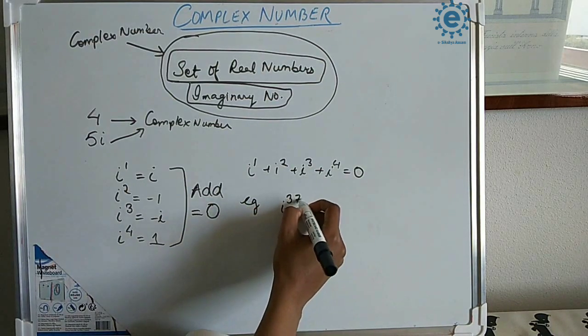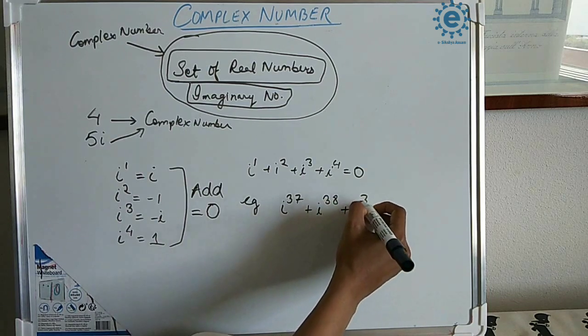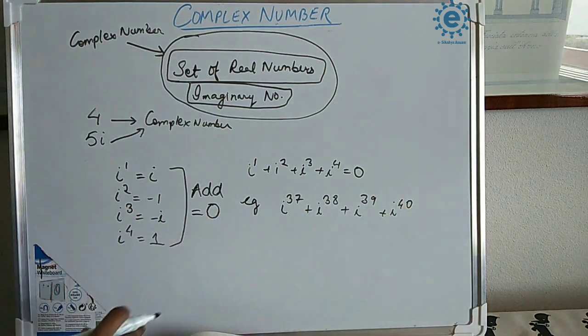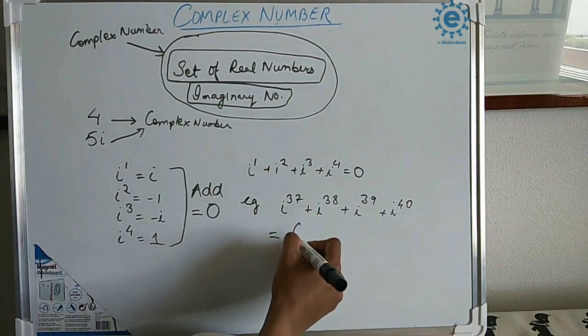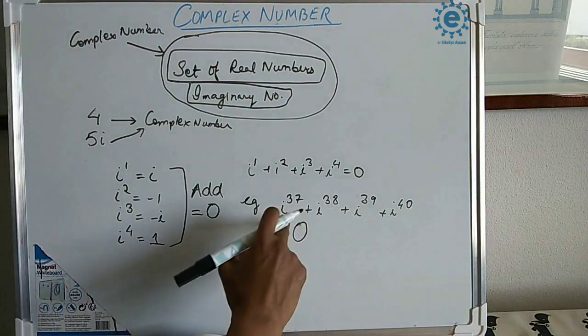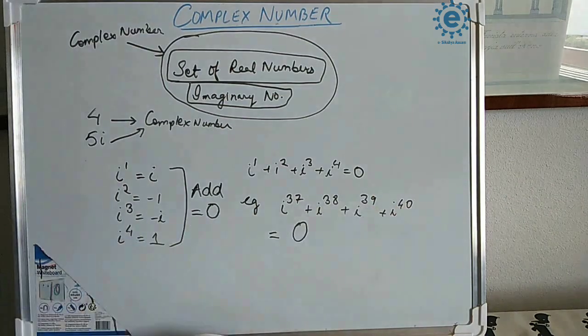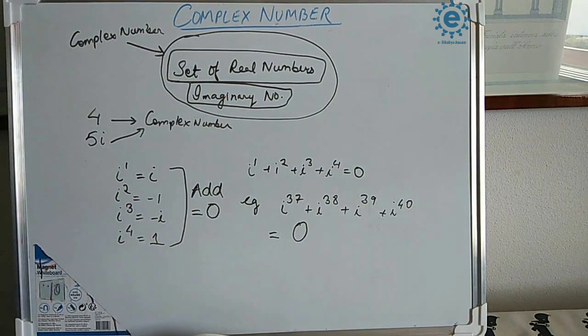Now let's take an example: i to the power 37 plus i to the power 38 plus i to the power 39 plus i to the power 40. ইয়াৰ আনসাৰটো কি হ'ব ক'ব পাৰিবানে? ইয়াৰ আনসাৰটো কি হ'ব 0. কিয় হ'ব? Because we can see that these all four terms are consecutive powers of i adding up together so the sum is 0.